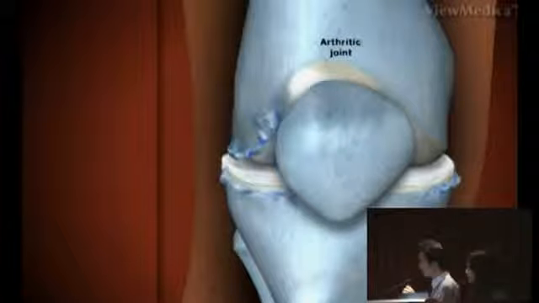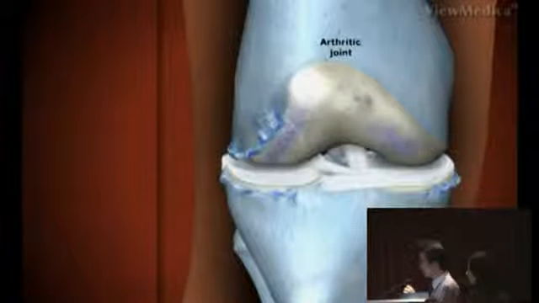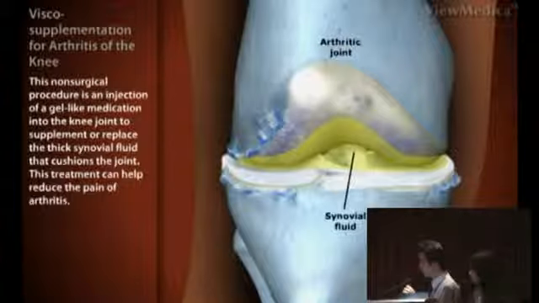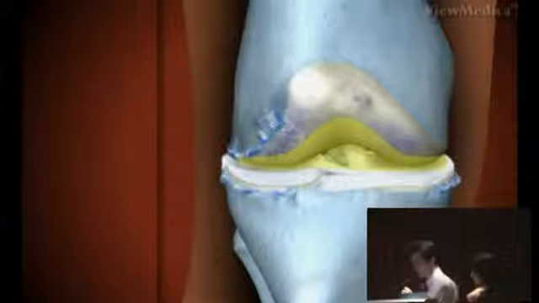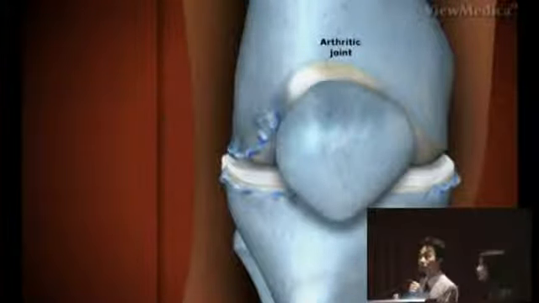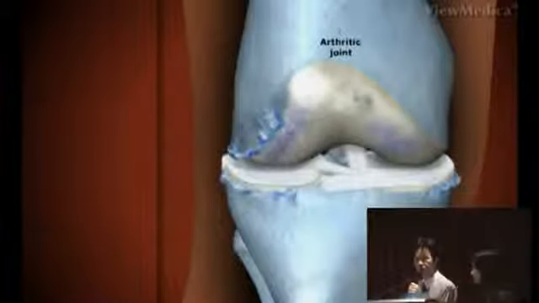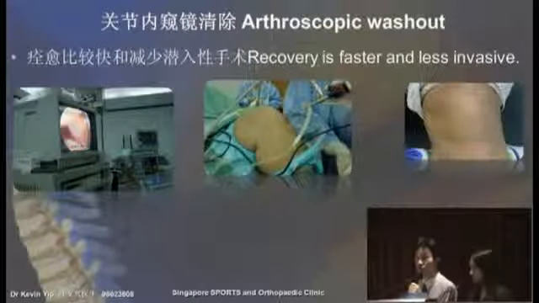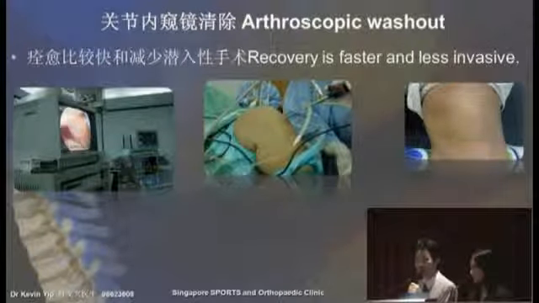Now, this procedure is done in the office setting. We would clean the skin, and then a needle is placed into the joint, and the lubricant is then injected into the joint. Immediately after the injection, the patient is able to walk without too much pain.